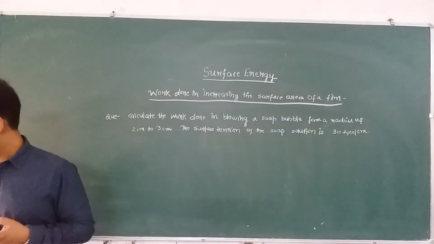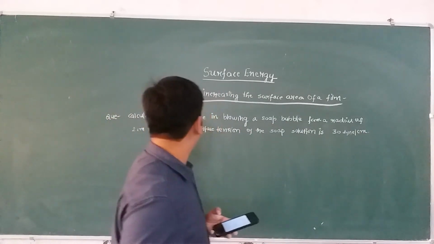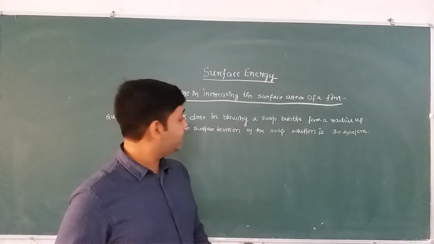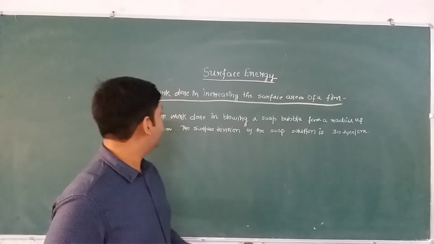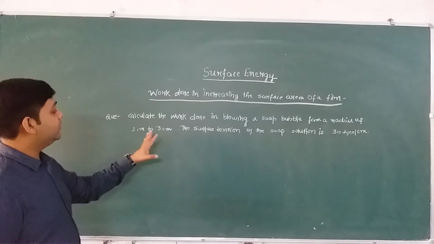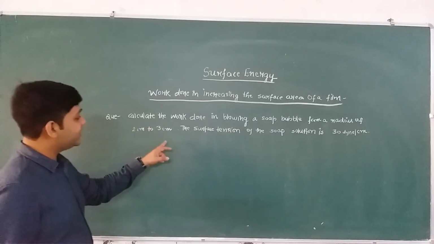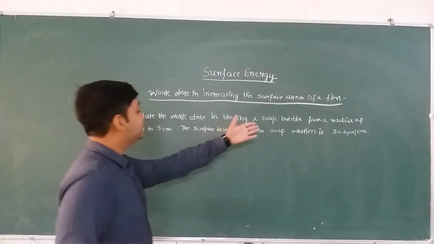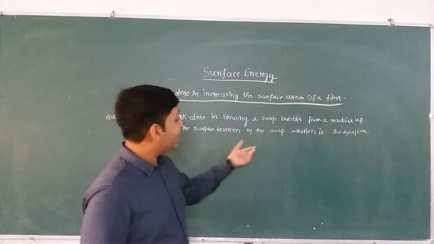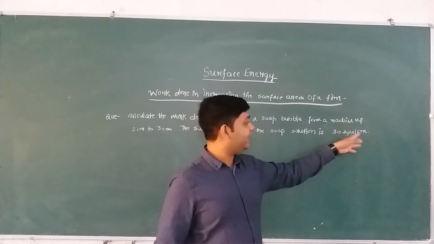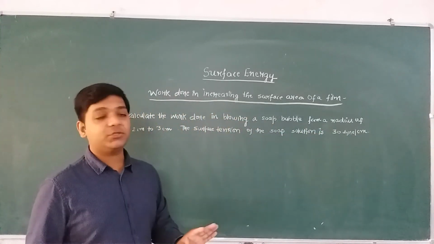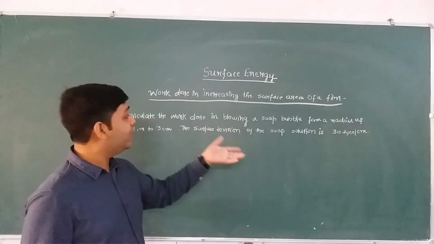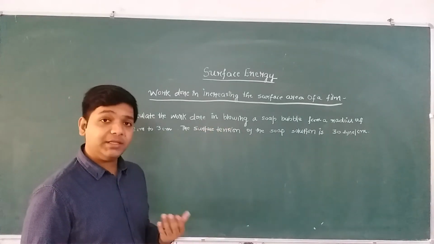So please read the question carefully. The question says, calculate the work done in blowing a soap bubble from a radius of 2 centimeter to 3 centimeter. The surface tension of the soap solution is 30 dyne per centimeter. Since the radius is given in centimeters and the surface tension is given in dyne per centimeter, everything is in CGS units. So let us solve in the CGS units itself. Let us not convert these units to SI units, and the answer that we finally get will also be in CGS units.